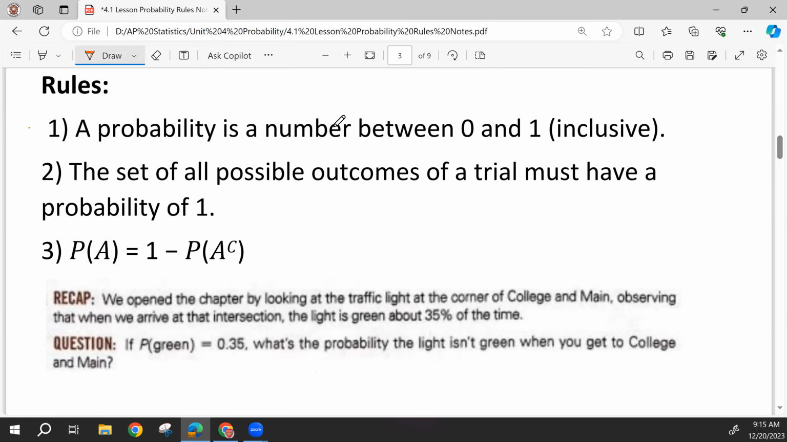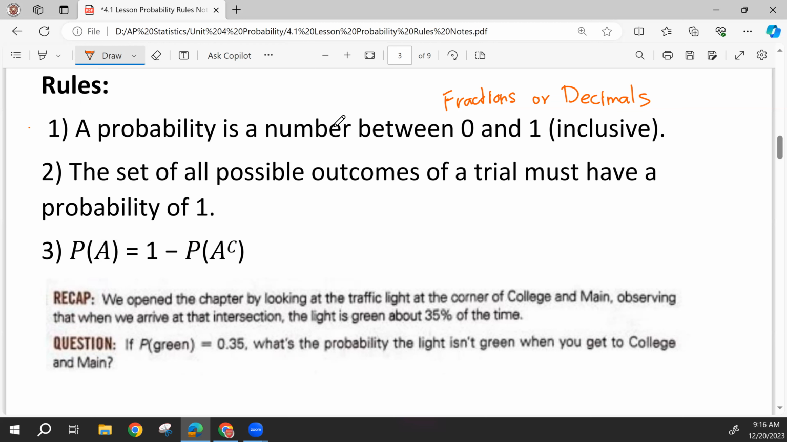So the first rule of probability is that any probability is a value between 0 and 1, inclusive, meaning we can have a probability of 0 and we can have a probability of 1. Probabilities are either reported as fractions or decimals. When you see something written as a percentage, that's a percent chance. This might be semantics, but a probability is a fraction or a decimal from 0 to 1.